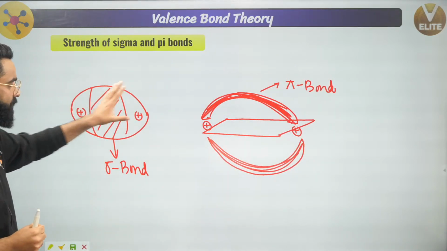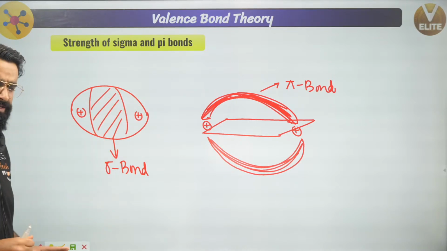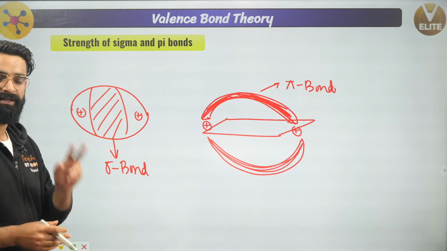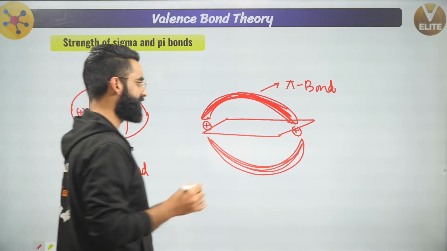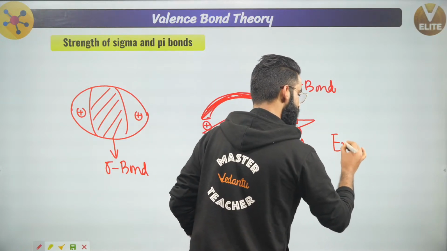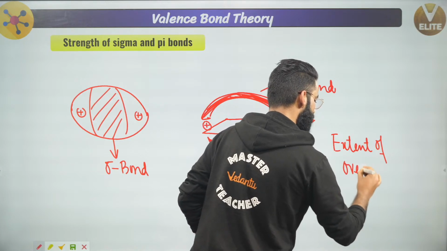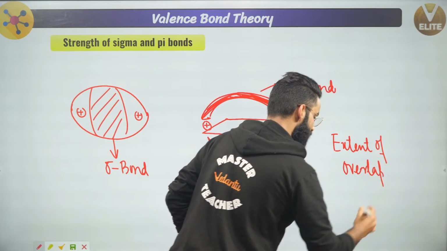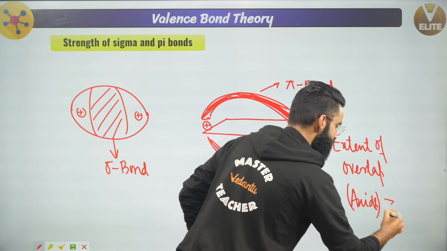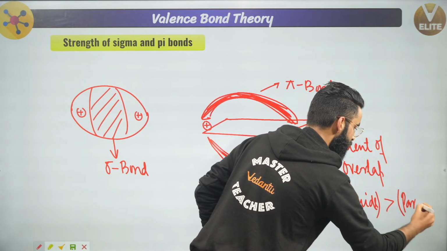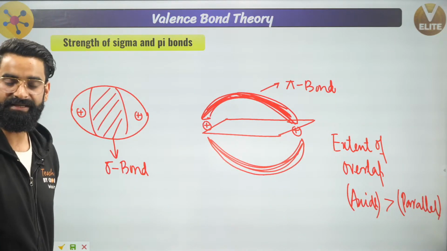Now I need to compare the strength of these sigma bonds and pi bonds. Which bond is comparatively stronger? See guys, it's a very simple concept. There are two factors which can decide the strength of the bond. The first factor, which I told you already, is the extent of overlapping. Remember, extent of overlap in axial is always greater than extent of overlap in parallel.